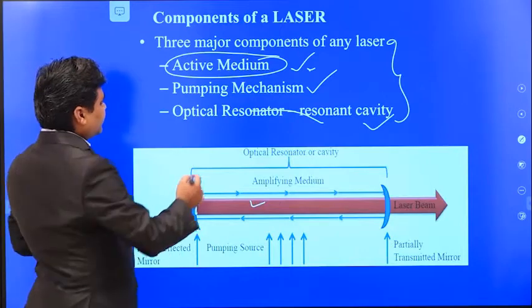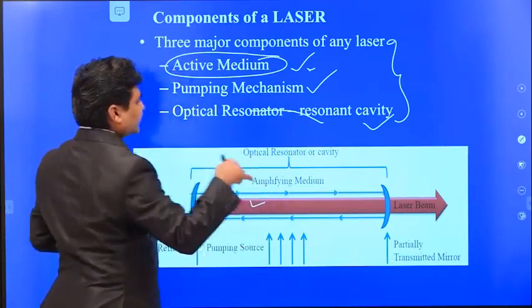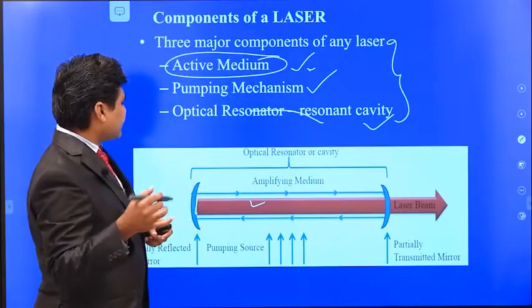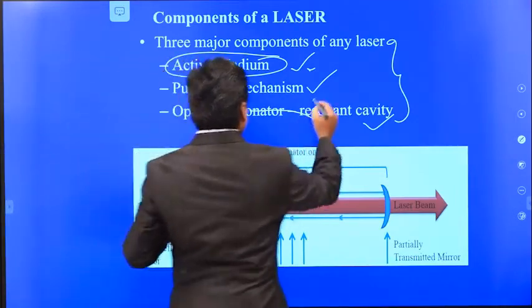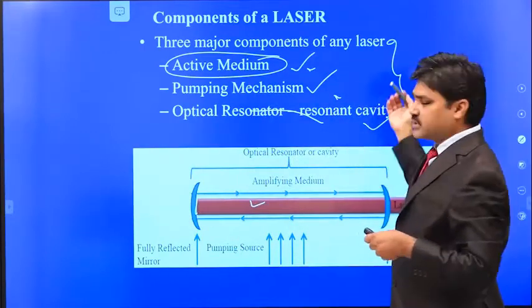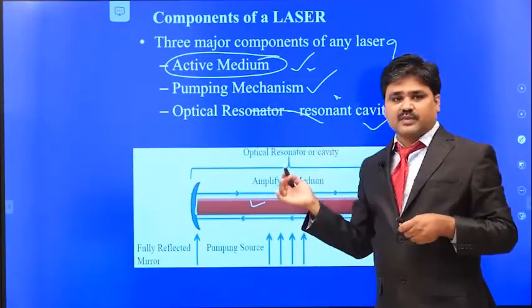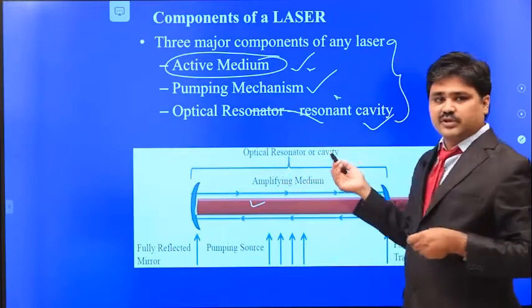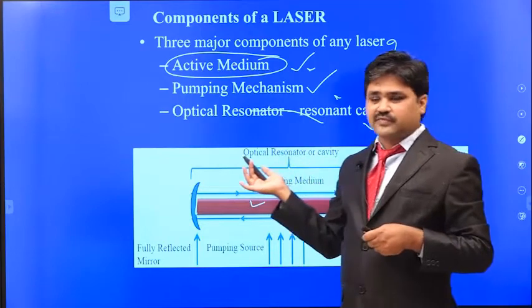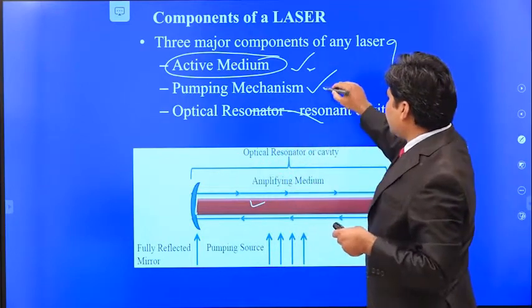In order to send the atoms to the excited state, that means to achieve the population inversion, we need pumping. We have different types of pumping mechanisms. The first one is optical pumping, the second one is electrical pumping, the third one is atom-atom collision, and the fourth one is chemical pumping. Any of these can be used to achieve the population inversion.